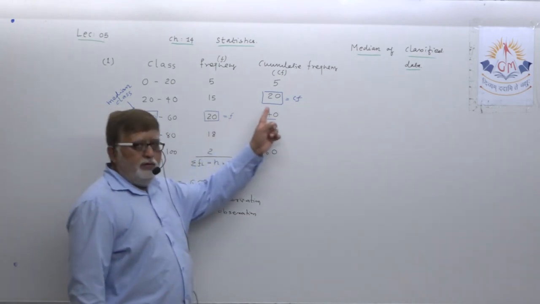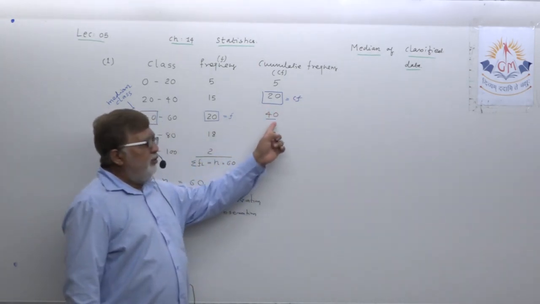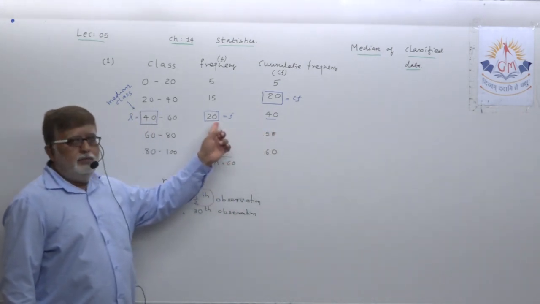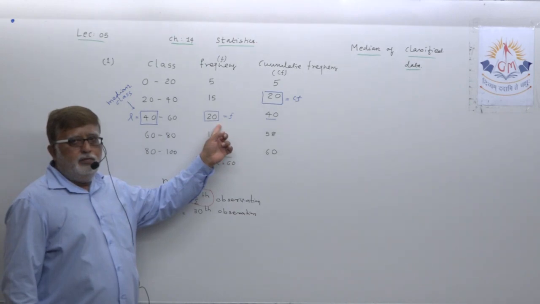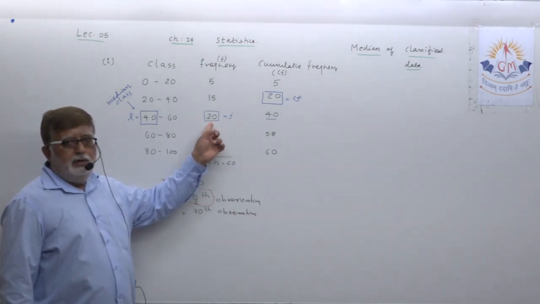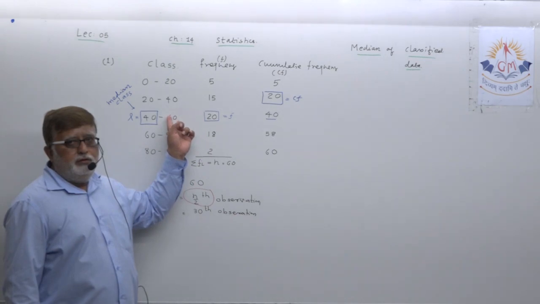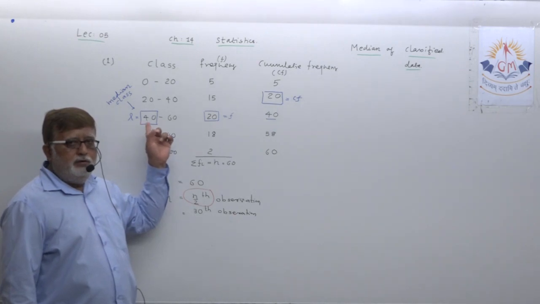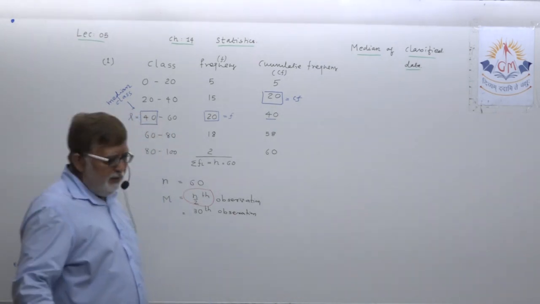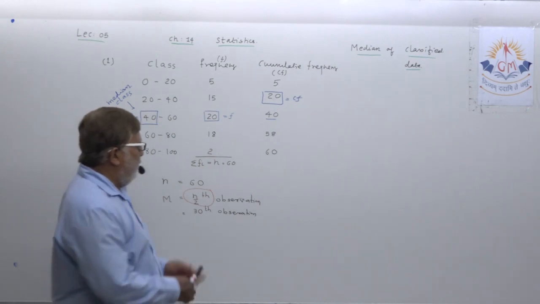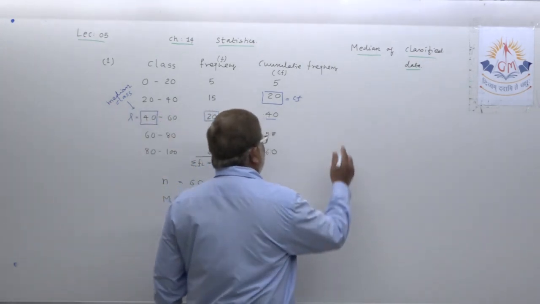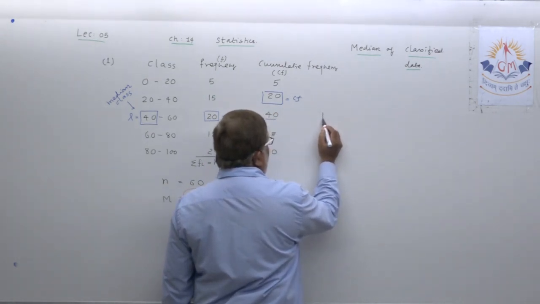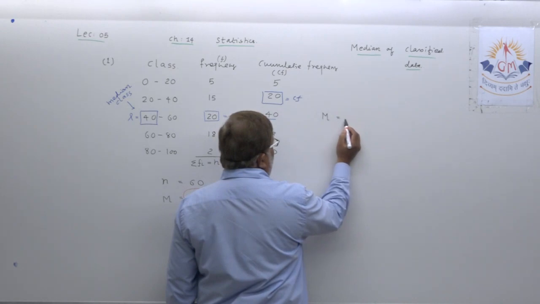L, F, CF. For the 30th observation you went for this CF. Against this CF you made the marking of F, that is frequency. Against that frequency you got the median class. Marked L, 40, as the lower boundary of the median class. Okay. After doing this marking, I am continuing here. Let us write the formula of median. Okay, note down with me.